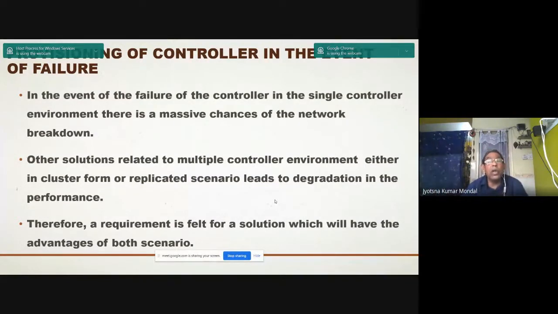Therefore, a requirement is felt for a solution which will have the advantage of both scenarios. Maybe in the attack scenario, how do you back up, how do you restore, or how do you prevent?